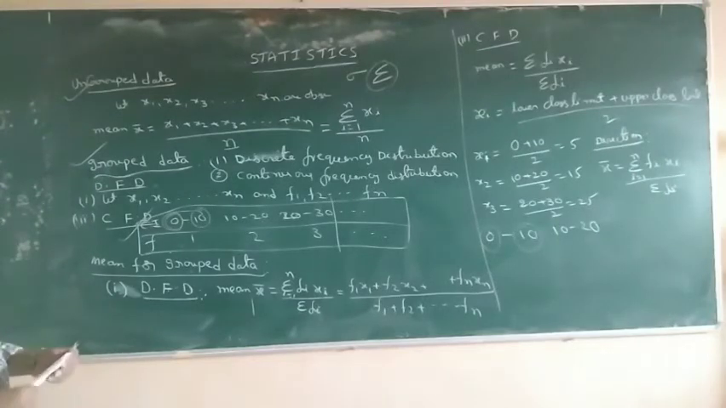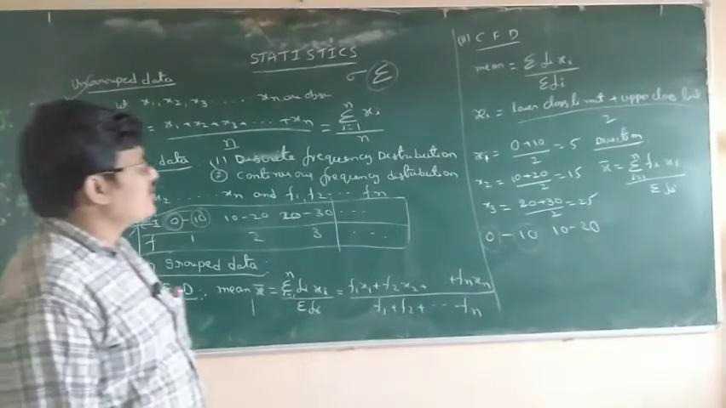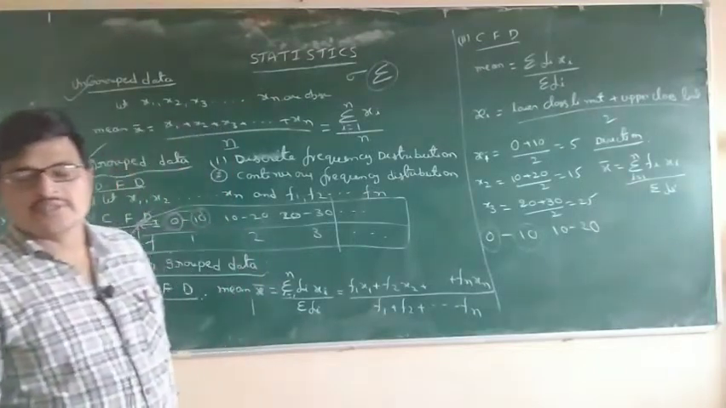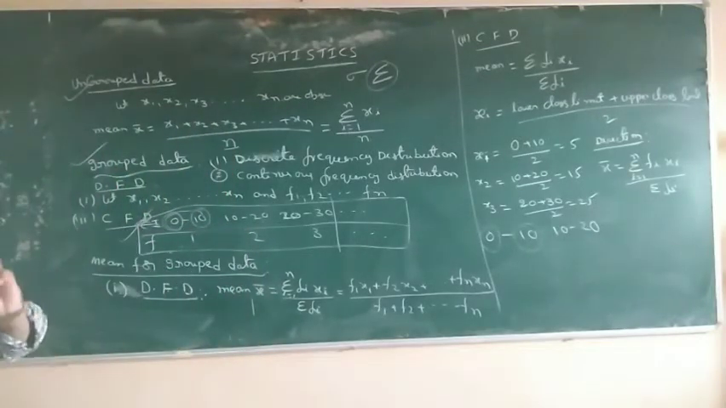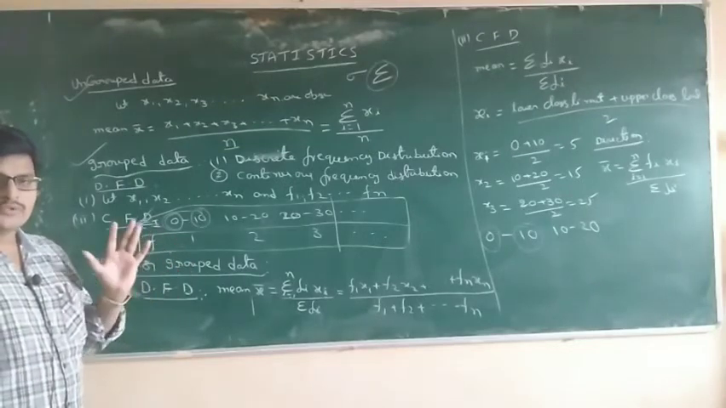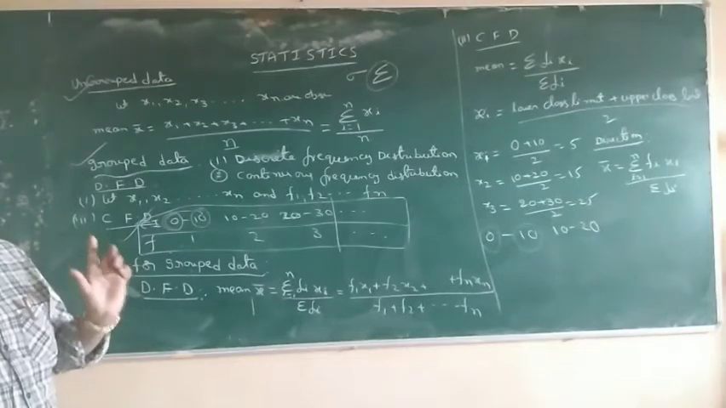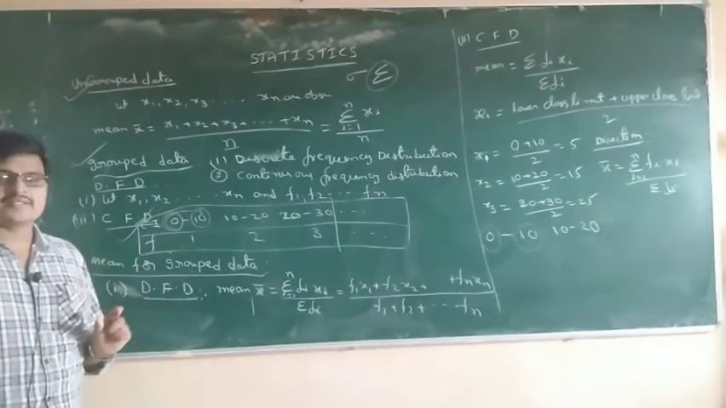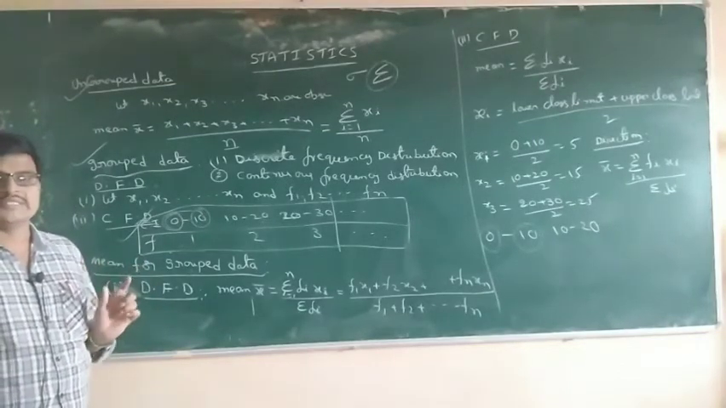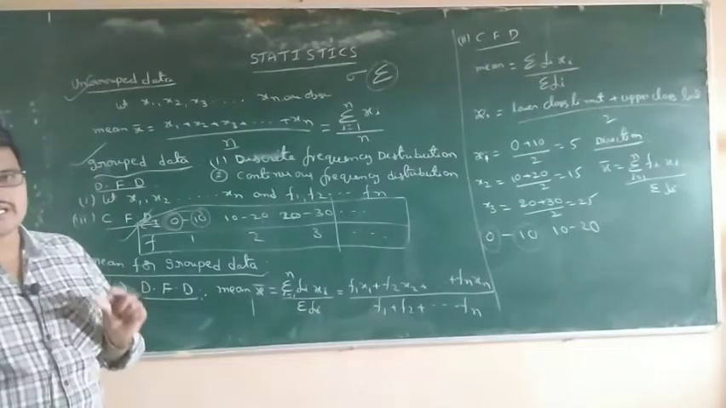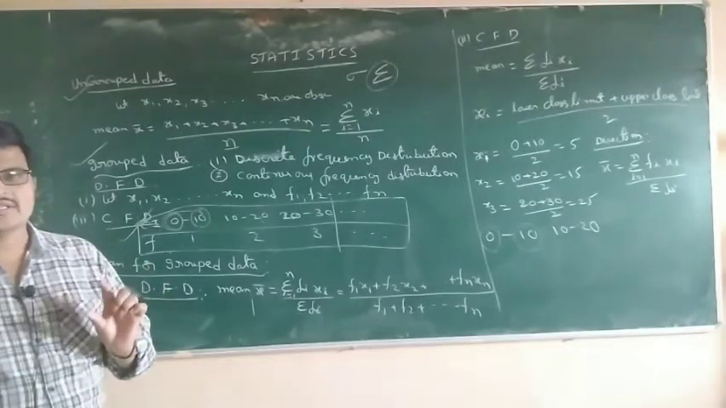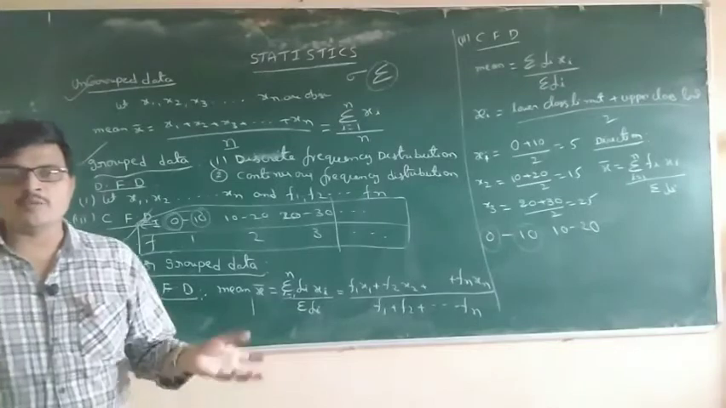In the 10th standard statistics, there are only three methods. The first exercise depends totally on mean. The second exercise is mode. The third exercise is median. The fourth exercise is the relation between mean, mode, and median.